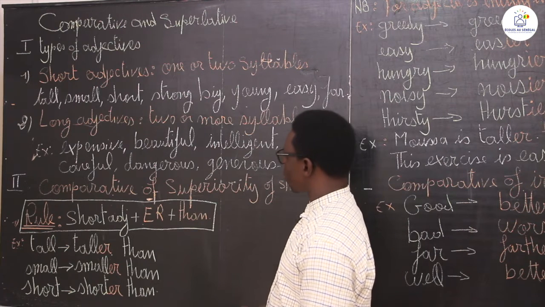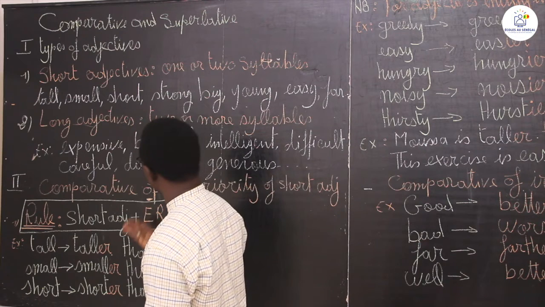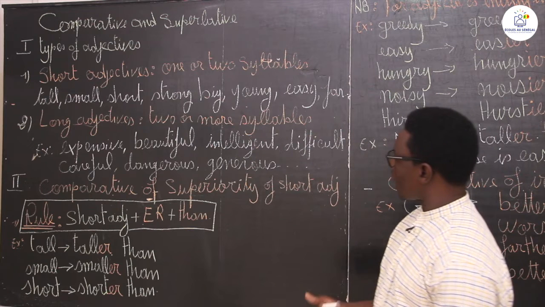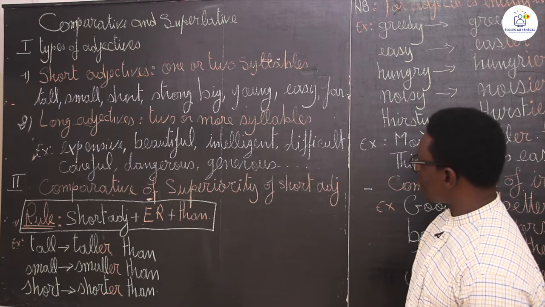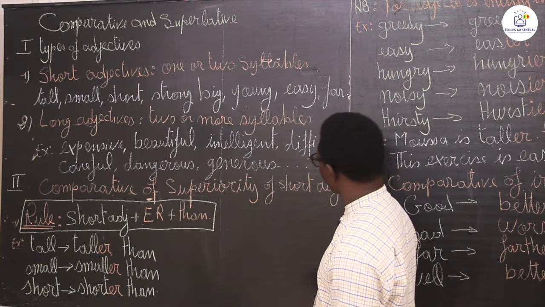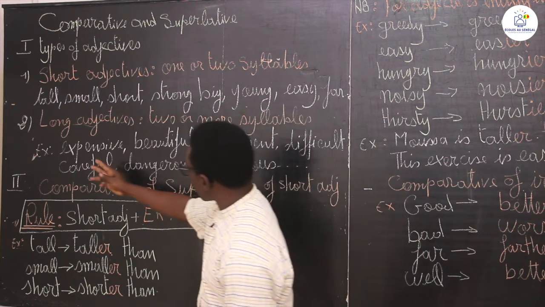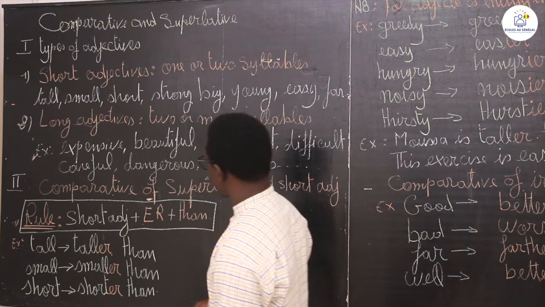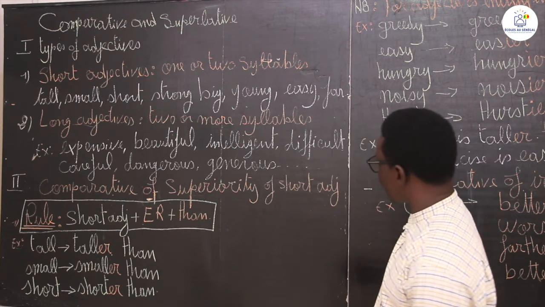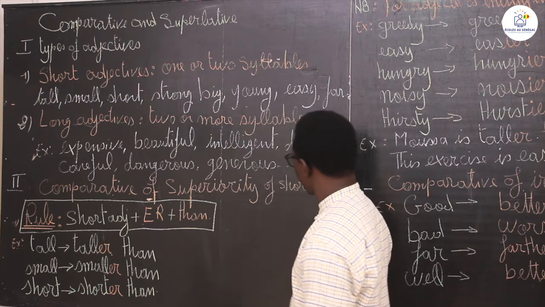We also have another type of adjectives, long adjectives. Long adjectives are adjectives that have two or more syllables. We have, for example, expensive, beautiful, intelligent, difficult, careful, dangerous, generous.